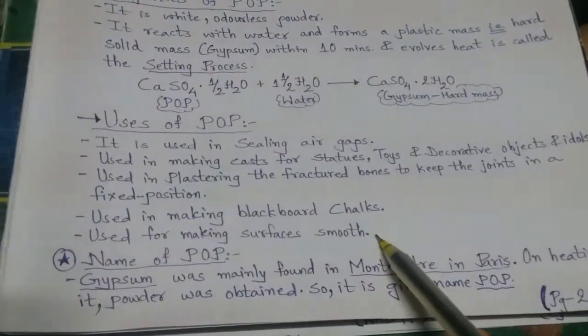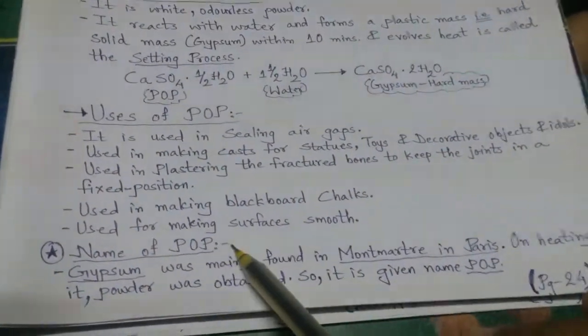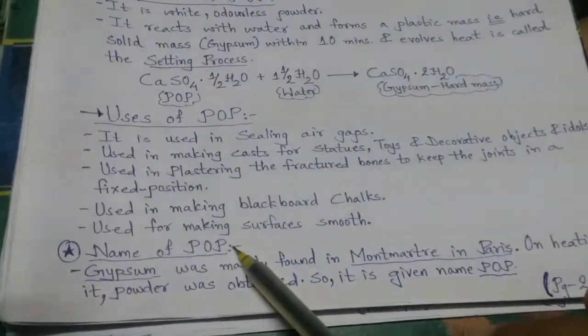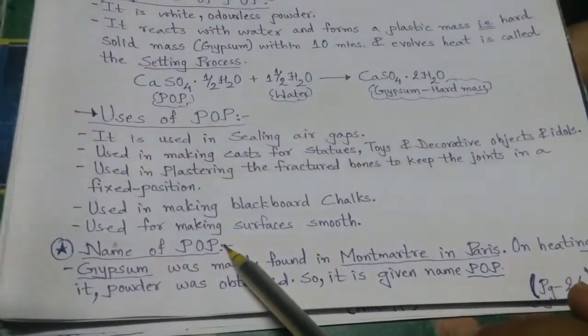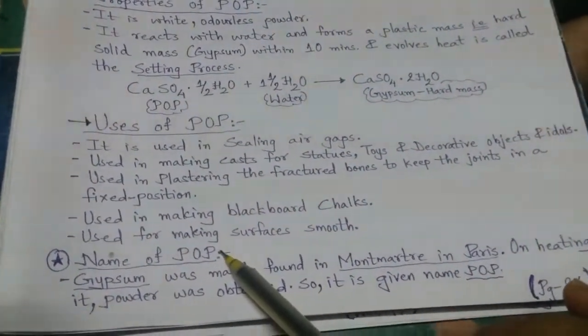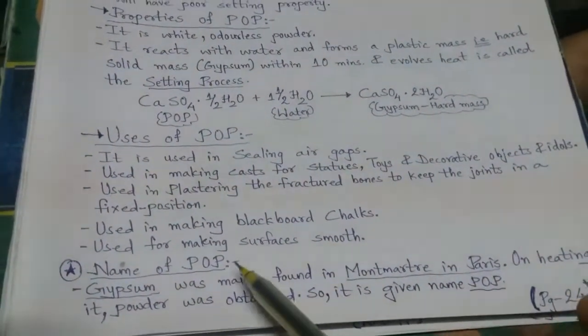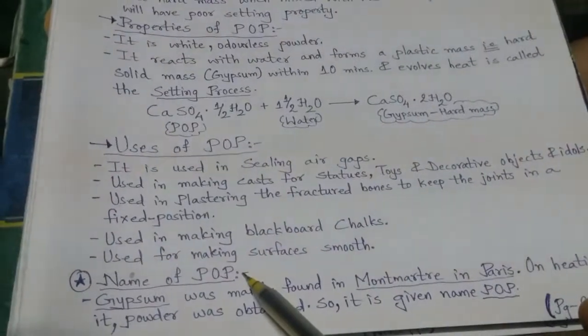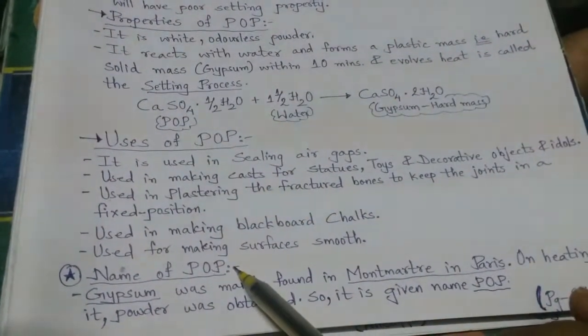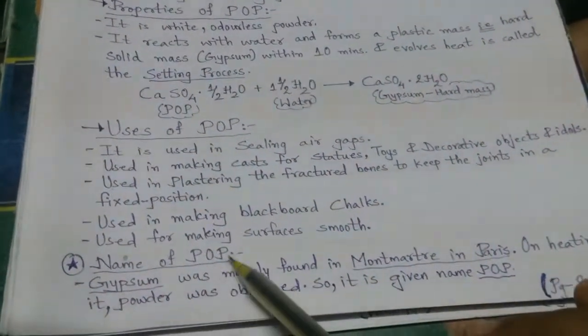Now at the last I would like to say how the name plaster of Paris has come. All other names we have seen, it is sodium carbonate, sodium hydrogen carbonate, sodium chloride, right? Then why is this not called calcium sulfate hemihydrate and it is called plaster of Paris?